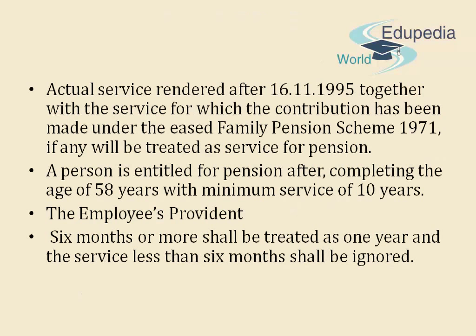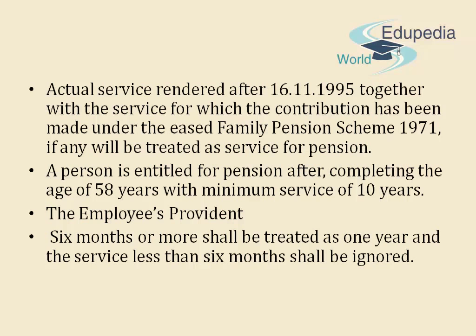Service for pension: actual service rendered after 1995 together with the service for which the contribution has been made under the earlier Family Pension Scheme 1971, if any, will be treated as service for pension. A person is entitled for pension after completing the age of 58 years with minimum service of 10 years.